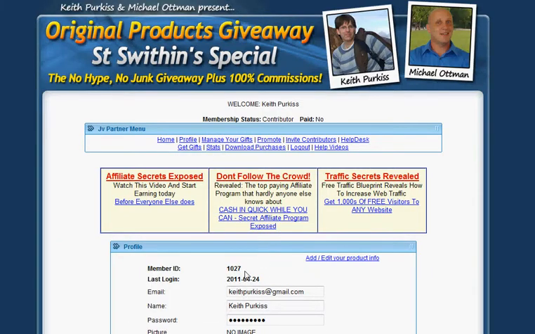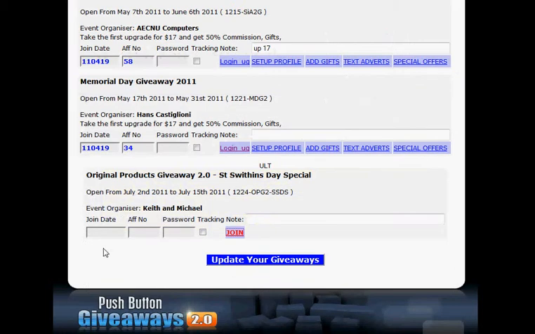If you go into profile, you can get your member ID, and then we go back into Pushbutton Giveaways, and I would put that in as affiliate ID, affiliate number I mean. Join date, today's the 24th.